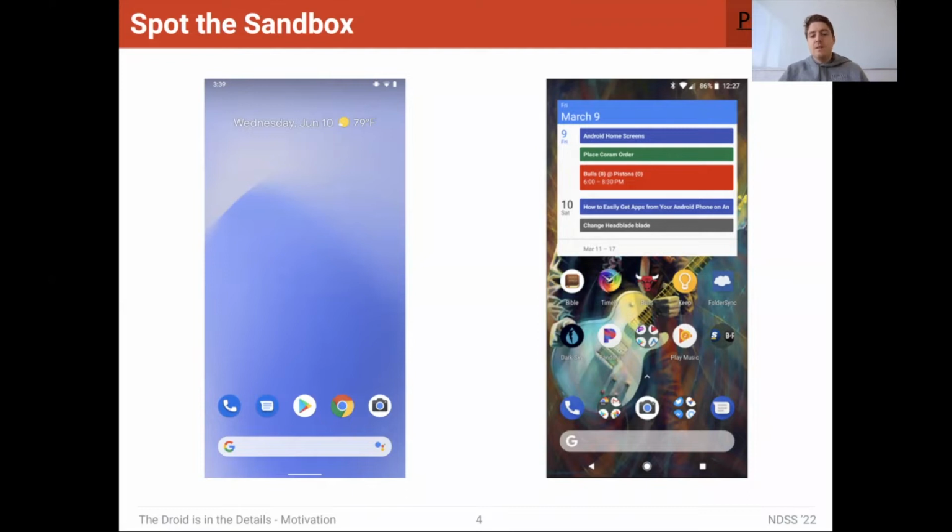The answer is obvious here. The one on the right is the real device, where we can see that the user downloaded a number of applications that they're interested in that aren't pre-installed. And they also have a calendar widget here with a number of calendar events and reminders that are really only there when a real user is actually interfacing with this device on a daily basis. While the one on the left is just a clean installation of Android. There's no sign of a user actually using this device.